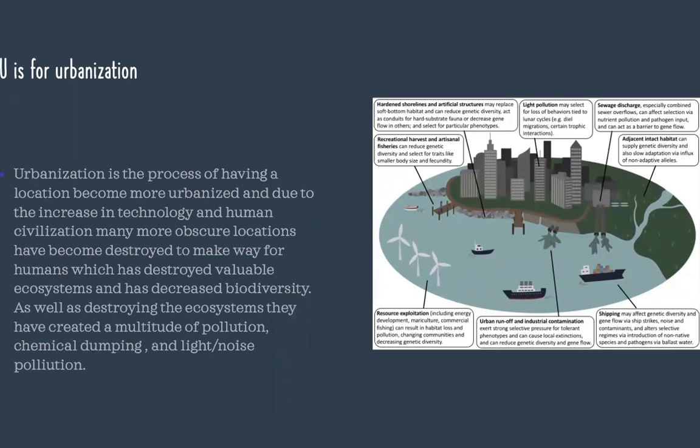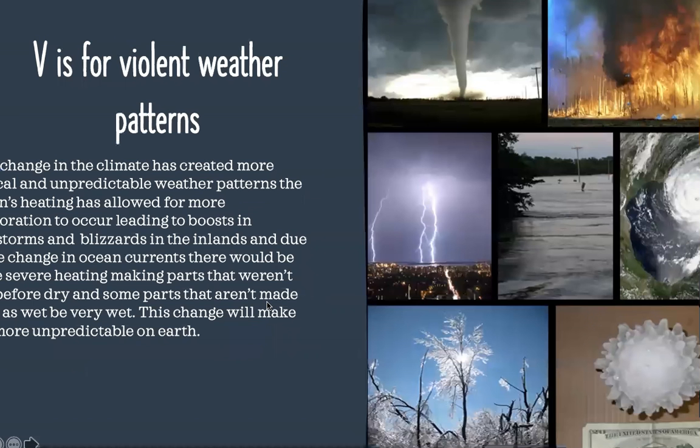And due to that, human civilizations have started to take up more obscure locations and have started to destroy and make way for humans. They've destroyed valuable ecosystems and decreased biodiversity, and they destroy ecosystems through the use of pollution, chemical dumping, light and noise pollution. By destroying these once useful ecological locations, they destroy the habitat, lower biodiversity and cause a lot of species to go extinct, which in turn affects humans because we rely on these species to complete their jobs to gain resources from them.